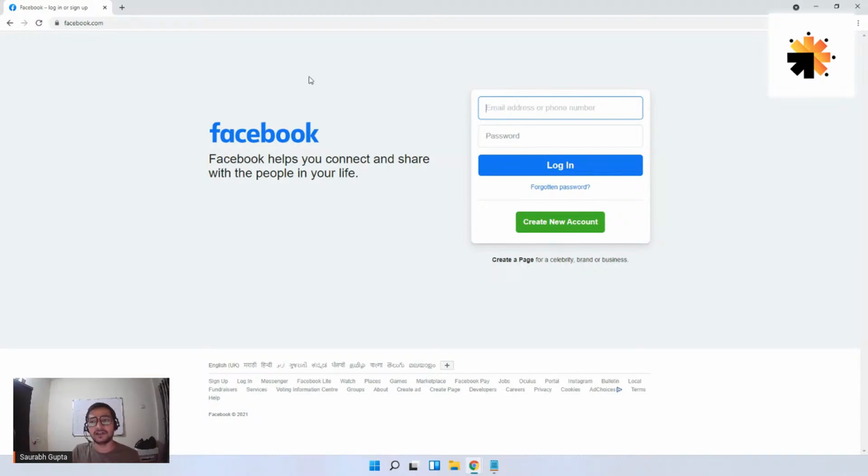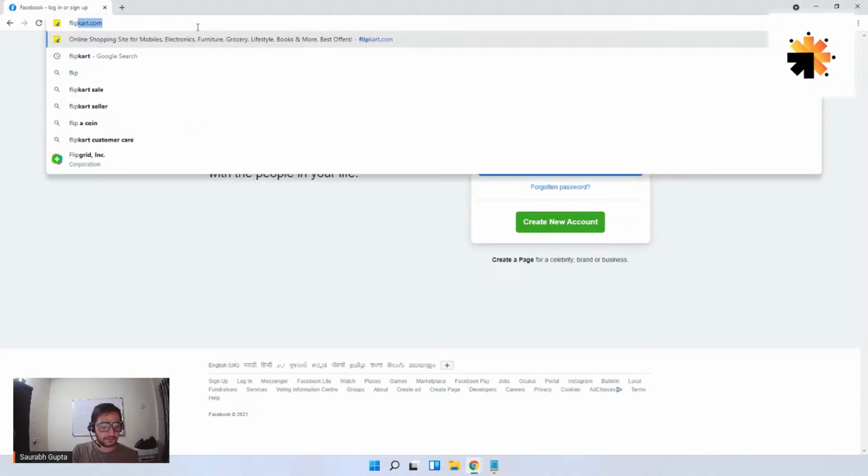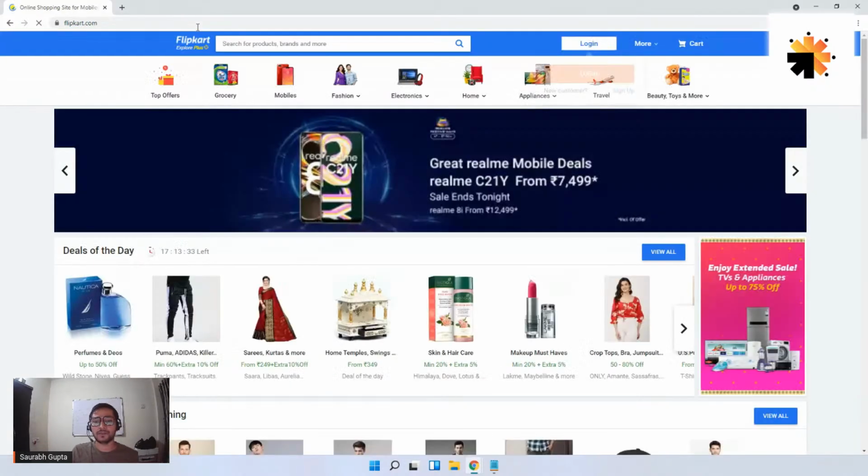This is a web page. When you go to something like, let's say, flipkart.com, I can see a lot of people saying screen blurring.